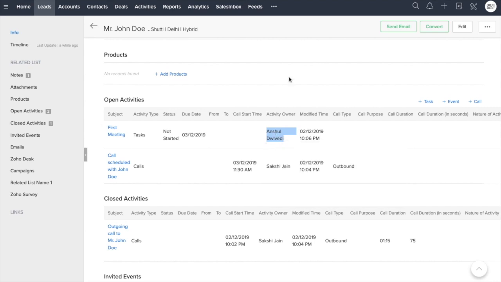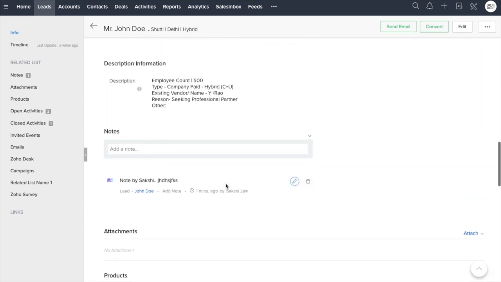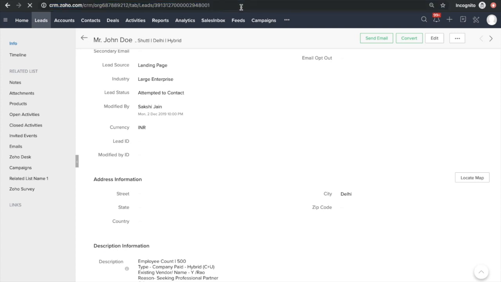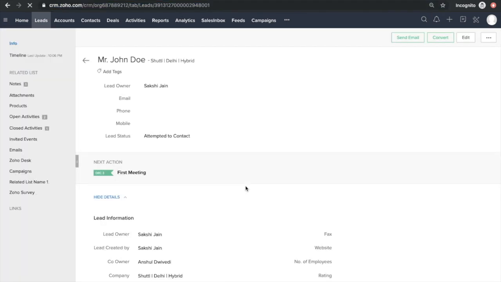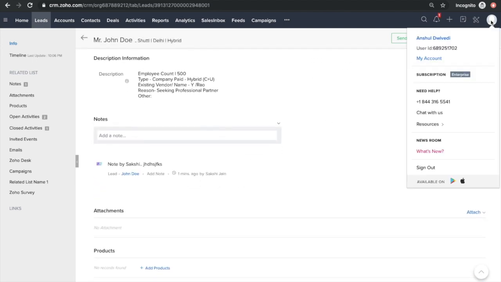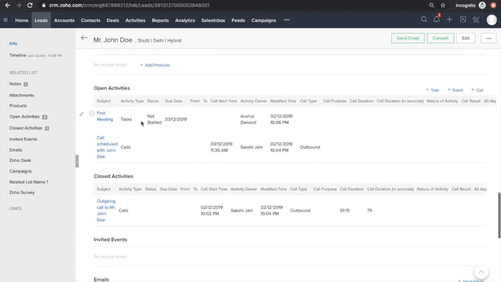So now let's get into Anshul's account and see if Anshul can also see all this information, all these details. This is Anshul's account. Let's refresh this. Right, so this is Anshul's account. Anshul can see Sakshi's notes. Anshul can see all the activities done by Sakshi, and also Anshul can see this activity of the first meeting created by Sakshi and assigned to Anshul.